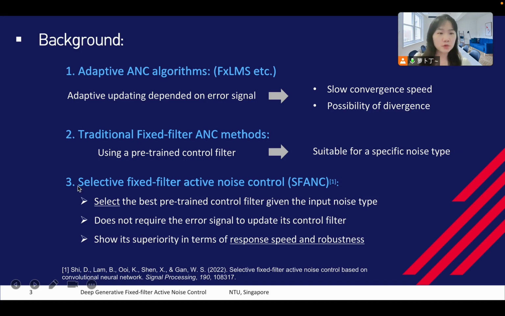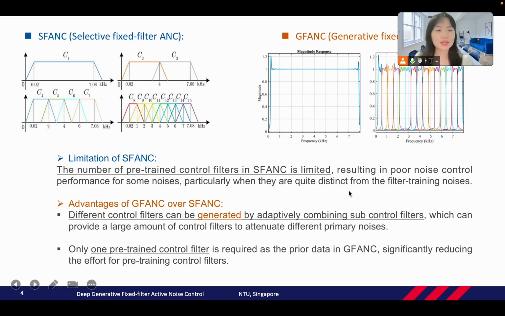Therefore, Dr. Shi Dongyuan has proposed the selective fixed filter active noise control method. We can call it SFANC. SFANC can select the best pre-trained control filters given different input noises. It doesn't require the error signal to update its control filter. It mainly uses a CNN to do the control filter selection. The method has shown its advantage in terms of response speed and robustness.